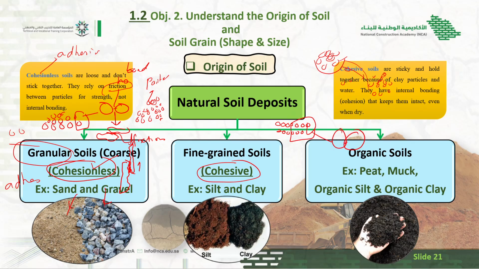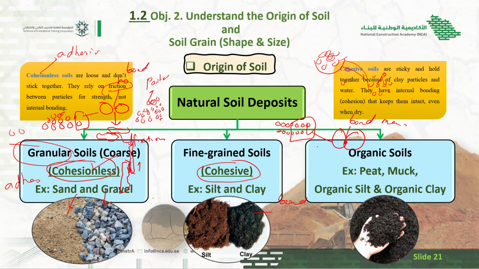These particles have a bond with each other by means of water. You can see the clay or silt are very fine in particle size and they have a bond between each other by means of water or any minerals present in the soil.